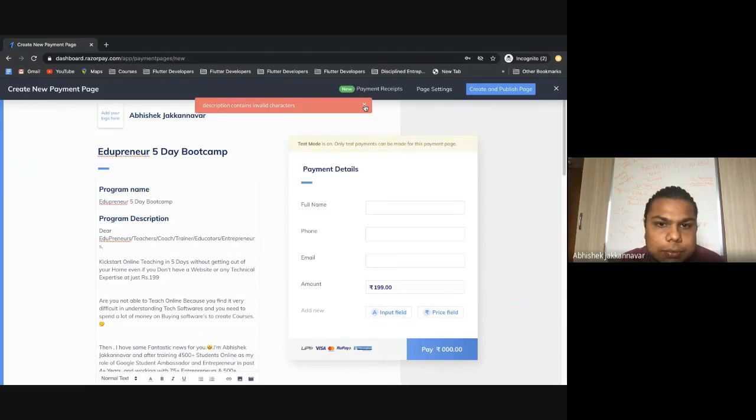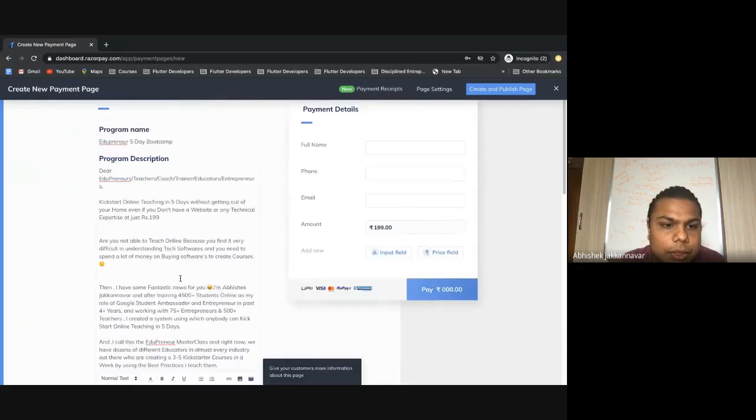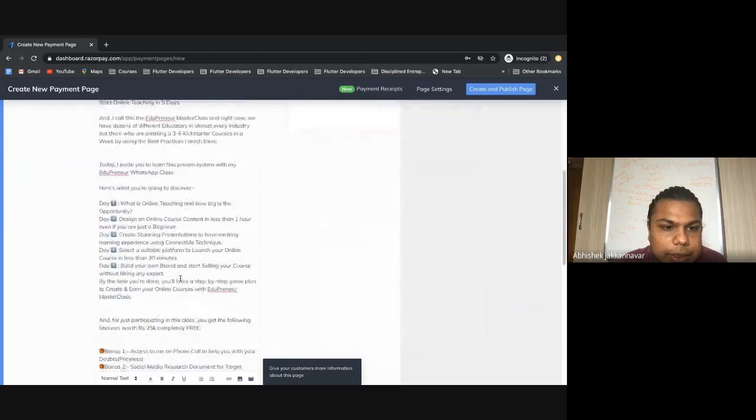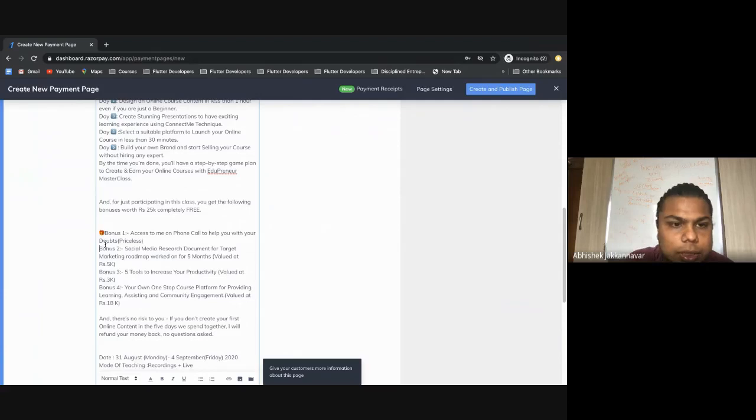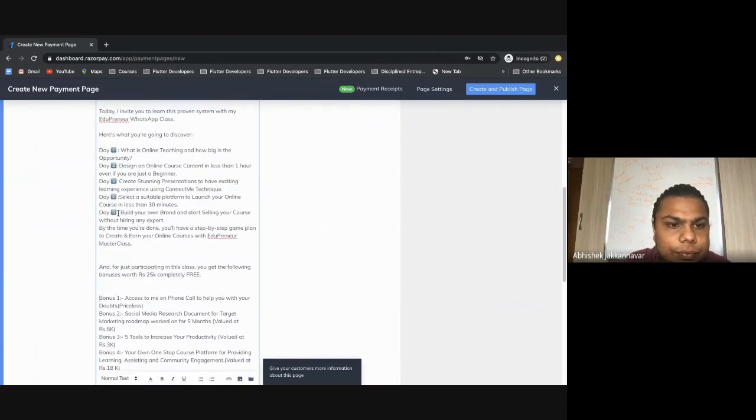Invalid characters. So what are invalid characters here? Basically, if you see here, we cannot add this kind of boxes here. We cannot use emojis here in the payment gateway, because it has to be very clean according to them.